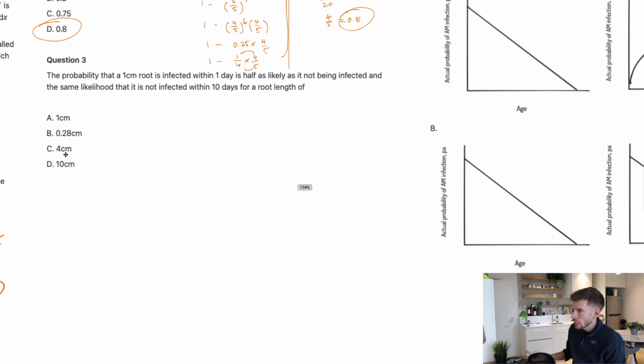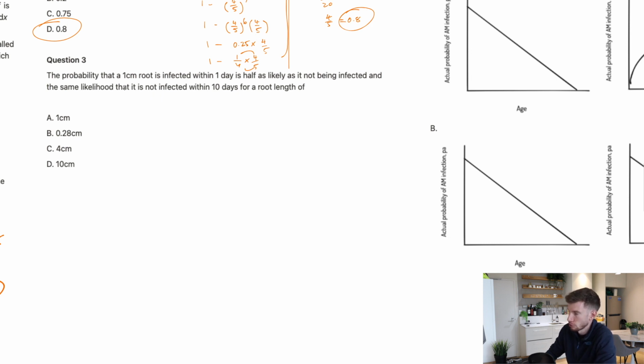So then question 3: the probability that a 1 centimeter root is infected within 1 day is half as likely as it not being infected, and the same likelihood that it is not infected within 10 days for a root length of what? Now, I've purposely written this one so that if you got onto the trick of question 2, it makes it a little bit easier to see where it's going, but it is still very heavy in the reading and it's very easy to get overwhelmed. So we're going to break this down bit by bit.